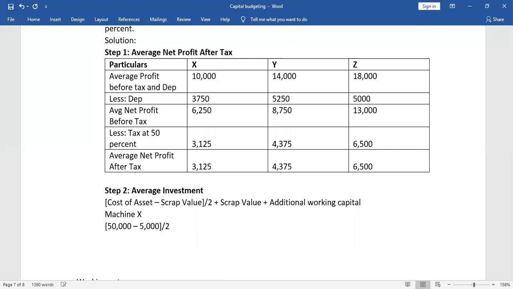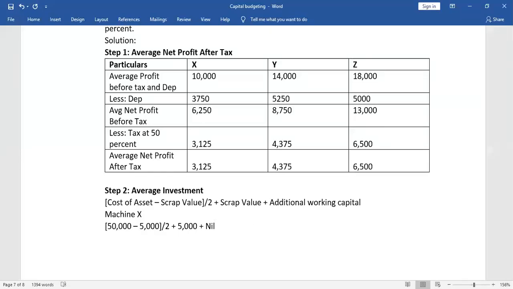Divide by 2 plus scrap value. Scrap value again is 5,000. Additional working capital is not there, so we can write it as nil, or even if we don't write it, it's fine.